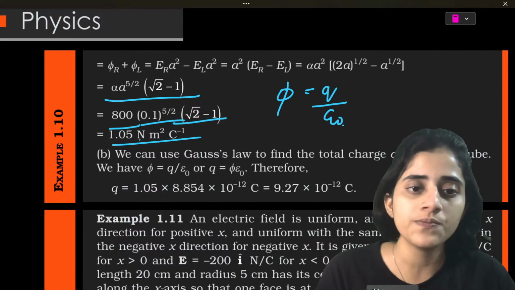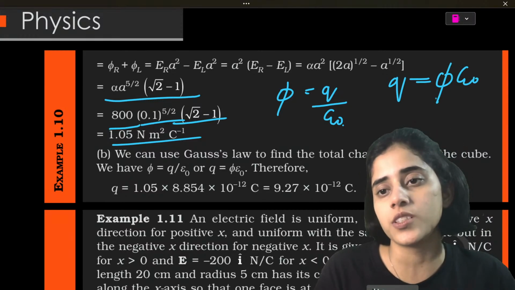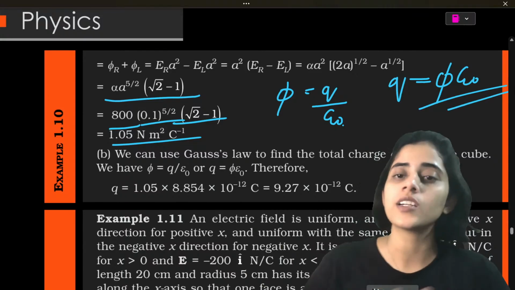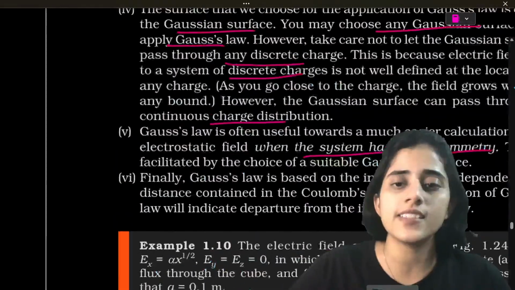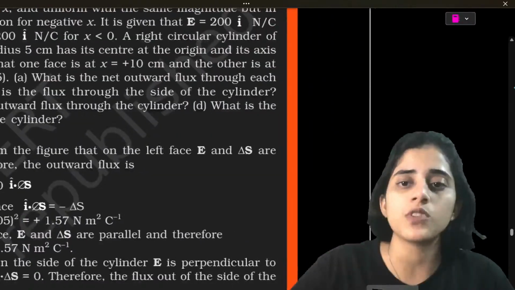You have phi, you have epsilon naught. You can easily find out Q. It's an easy question. Okay? Yes. Let's move on to the next question.